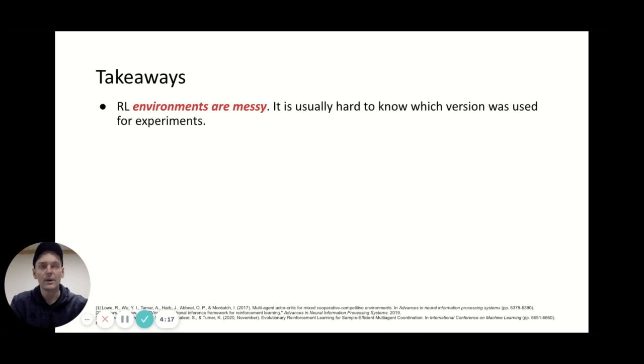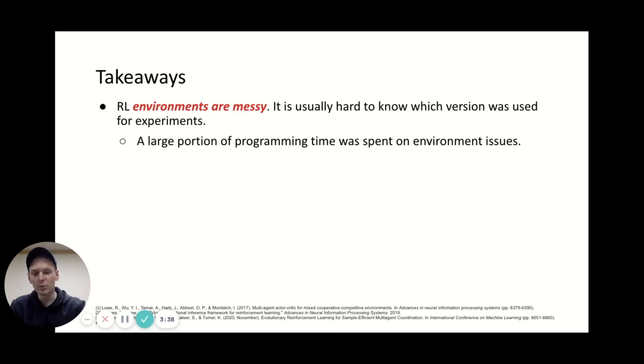So the key takeaways from our experience with this project: one, RL environments are messy. It's usually hard to know which version was used, and there are multiple libraries that we need for an experiment that are kind of co-evolving together. One project may use a certain MuJoCo, a certain Gym, a certain RL kit that has the baselines, and it's almost impossible to know exactly which versions were used unless the authors give very explicit version information. So a large portion of our programming time was spent on environment issues.